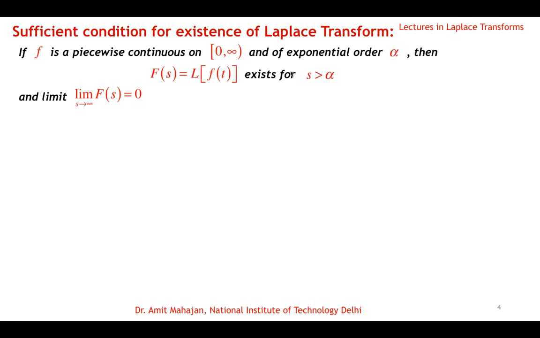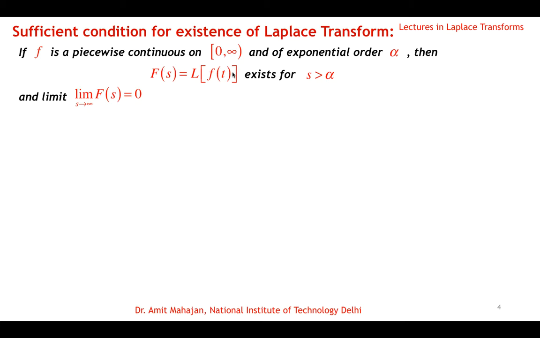Once this exists, we can write it as some function F(s), and this immediately results in the limit as s tends to infinity of F(s) being 0. So this is the additional condition.